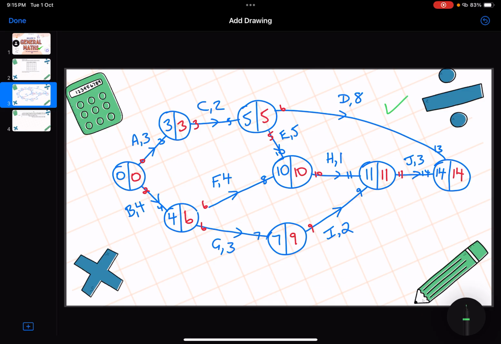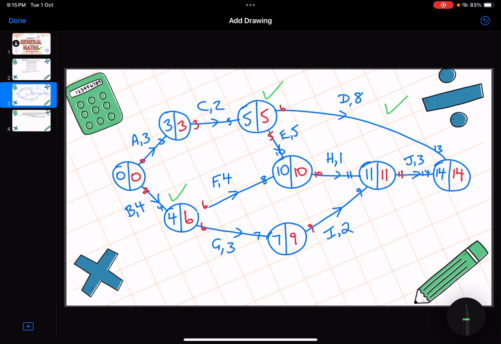Determining the latest start time for every activity, which we've done with the red numbers there, is going to get us another mark. For doing the earliest start times, all of the blue numbers on the left-hand side of each node, that is going to get us our 3rd mark out of these 7 marks. In order to get the 4th mark, we've got to determine how many workers we're going to need, as well as the minimum completion time.